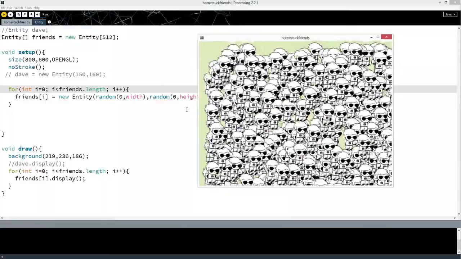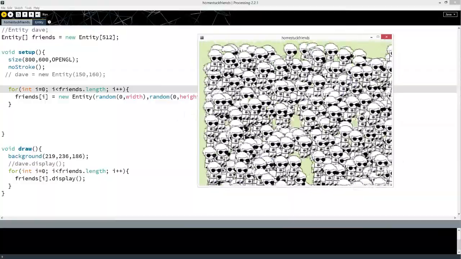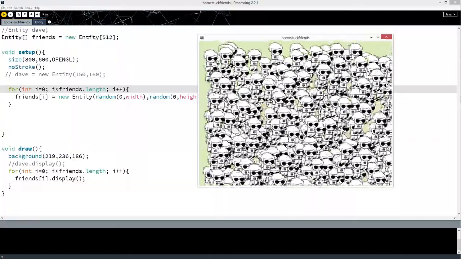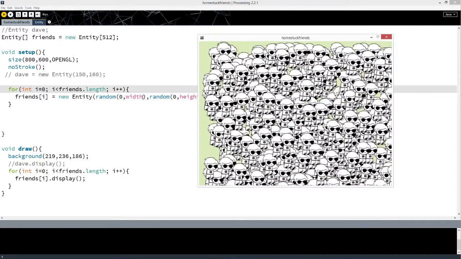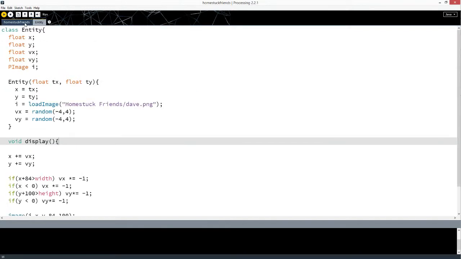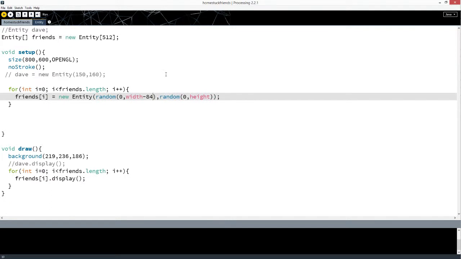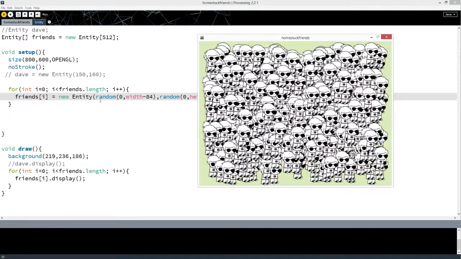And as you can see, some of them seem to have gotten stuck on the bottom of the screen. It's okay. We can fix that easily by changing the random values. Width minus, what was it, 82, I think? Oh, it's 84. And height minus 100. Now, there we go.